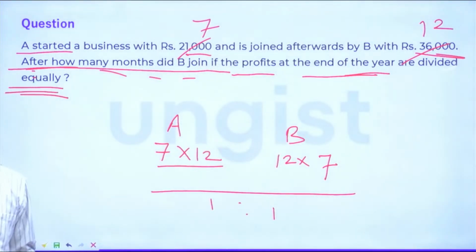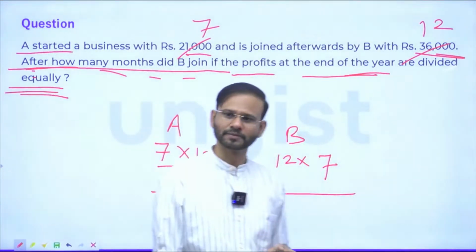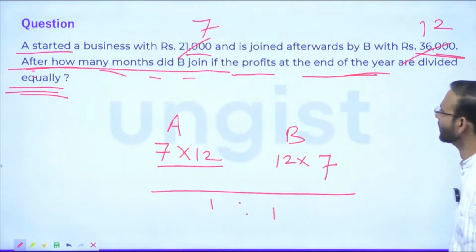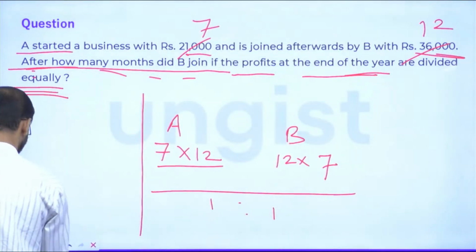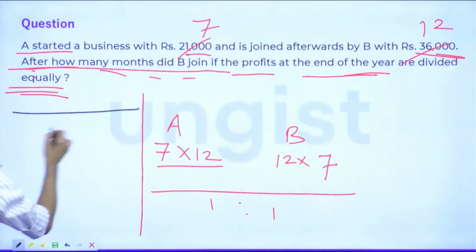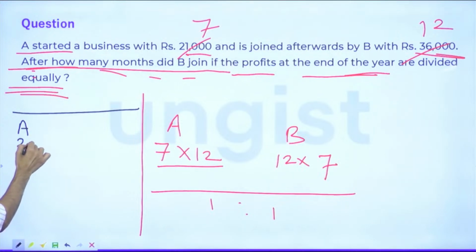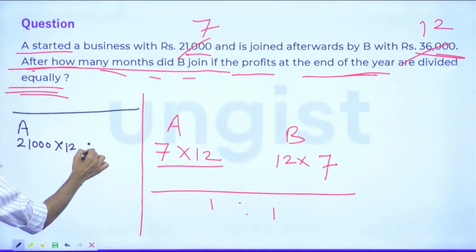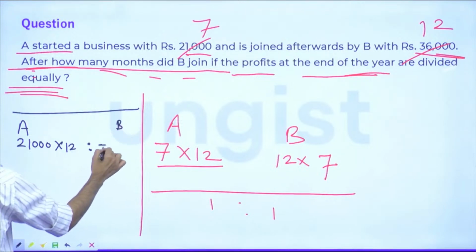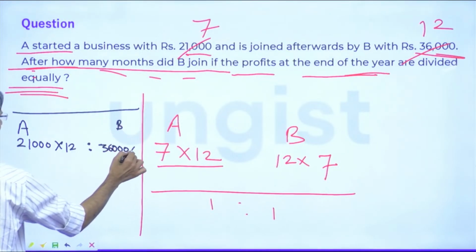Guys, is it clear? Okay. If you want, I can write it out completely from the start. See, A: 21,000 rupees, 12 months. B: 36,000 rupees, but I don't know for how many months.